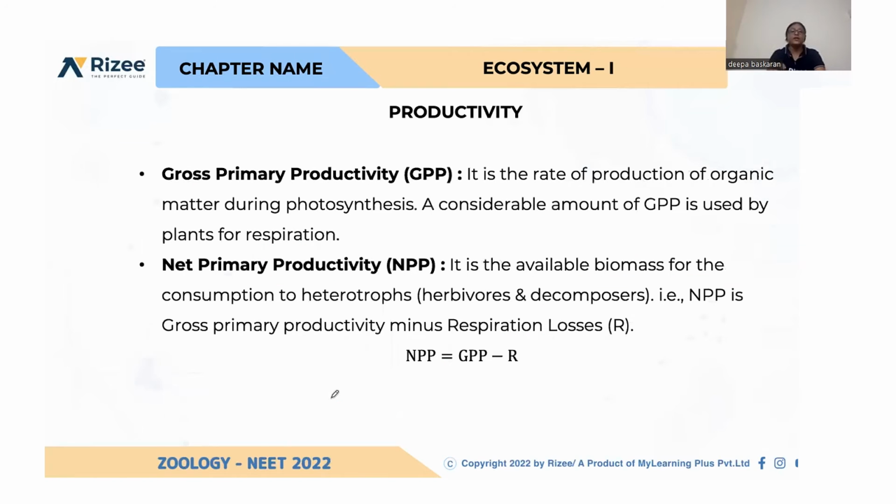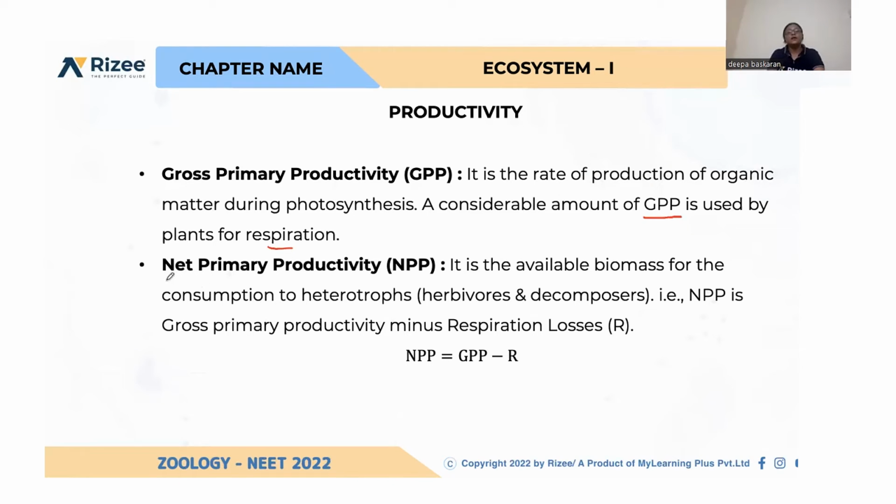So this is very important. And again, what is gross primary productivity? It is the rate of production of organic matter during photosynthesis, the entire mass of organic matter which is produced during photosynthesis. It is called gross primary productivity. But from that, a considerable amount is used for respiration because plants also respire and live. Plants also are respiring for living. So some amount of energy is utilized by them itself.